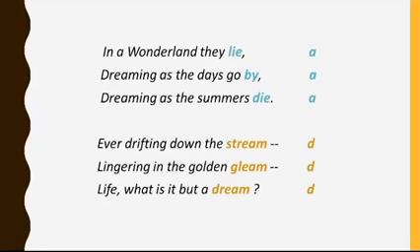Moving on to the last stanza of the poem, let's look at the last words of these verses. Stream, gleam, dream. Well, we haven't come across words that sound like stream, gleam, or dream yet in the entire poem. So, we have only one option, and that is to assign a different letter to these words. Because these words sound similar to each other, therefore, the letter D will be used for all of these three words.